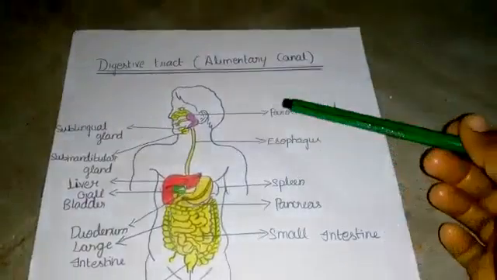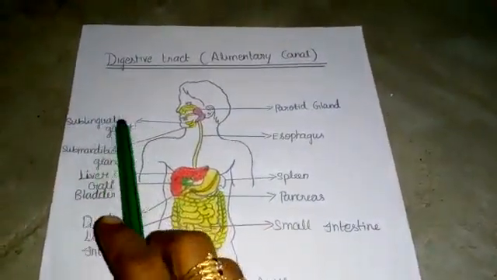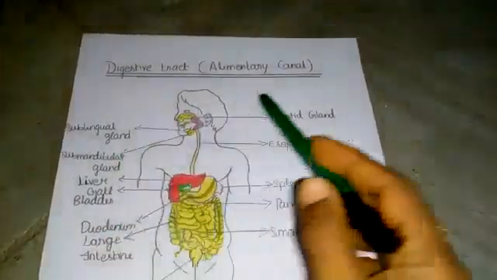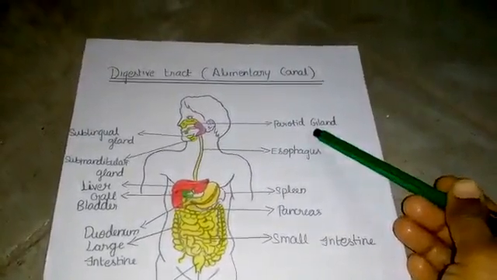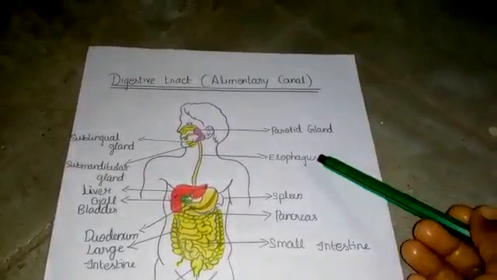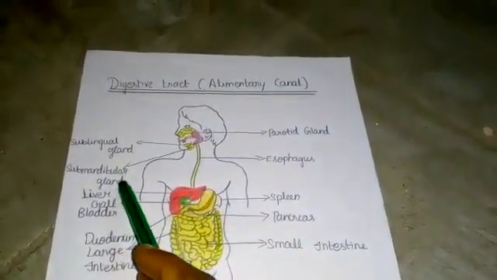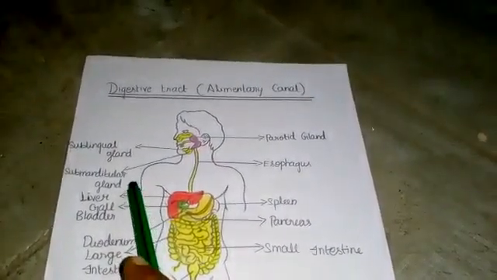This is our digestive tract, the alimentary canal parts. So the first one is the sublingual gland. It is a small salivary gland. Then this is the parotid gland, a large salivary gland that produces 50% of daytime saliva. This is the submandibular gland, which discharges saliva into the mouth under the tongue.